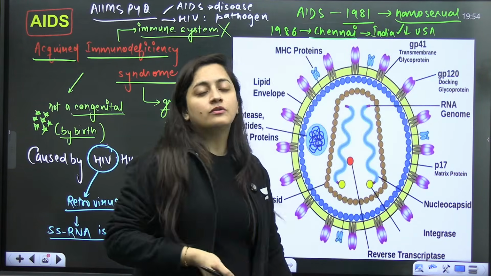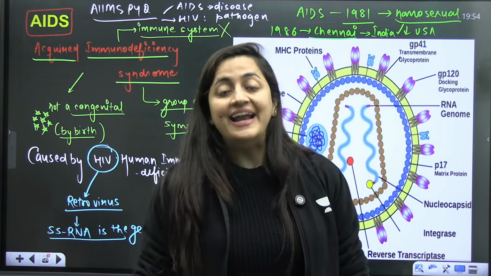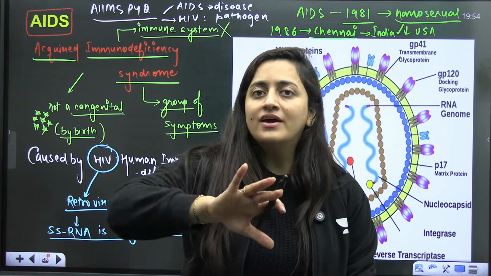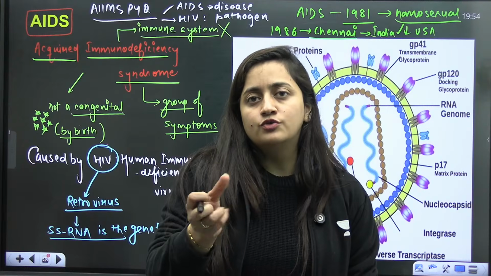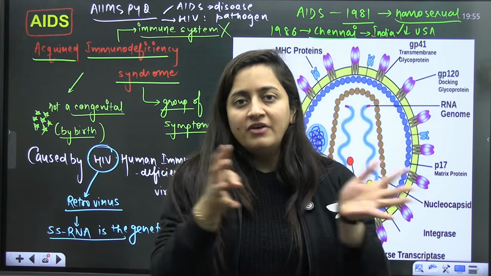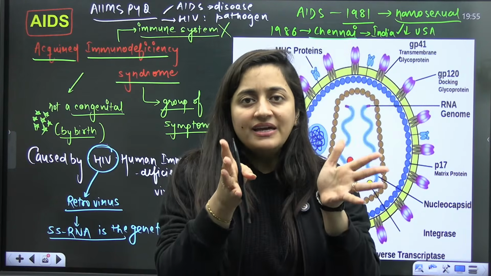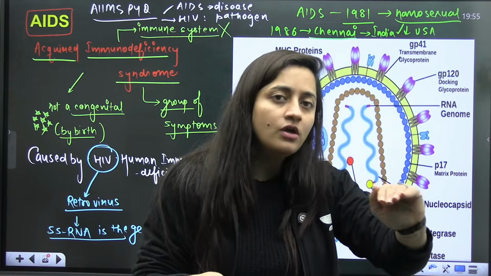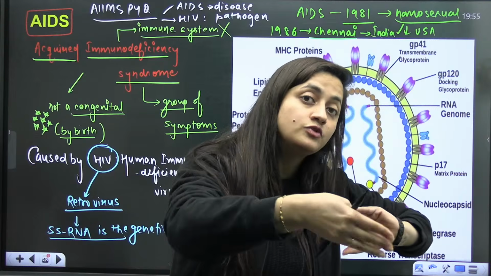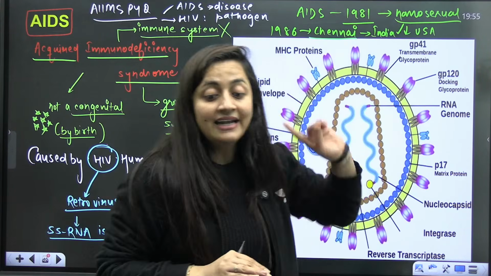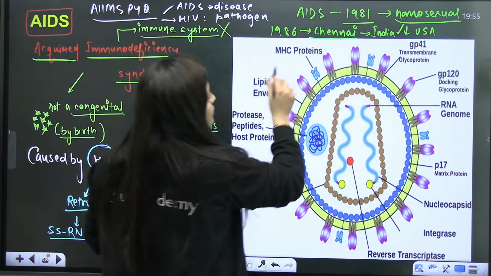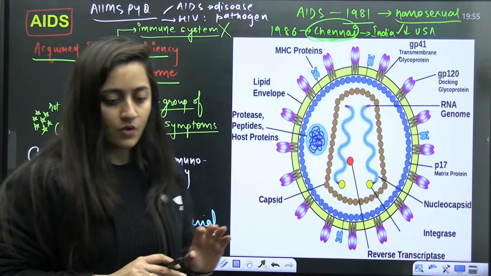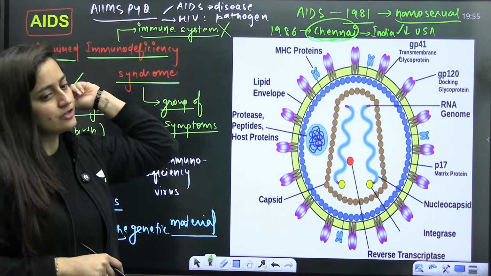Initially it was believed, it was not even named as AIDS by then, that homosexual individuals, homo means same, those who are having the same sex, when they are having sexual contact, then they get the disease. But later on cases came where heterosexual individuals were also affected with AIDS. So in 1986, the first case of AIDS was reported in Chennai. If you read about its history, you'll find different aspects there.